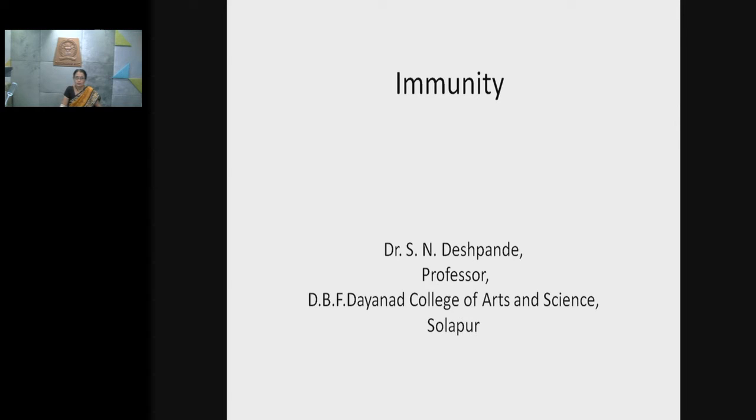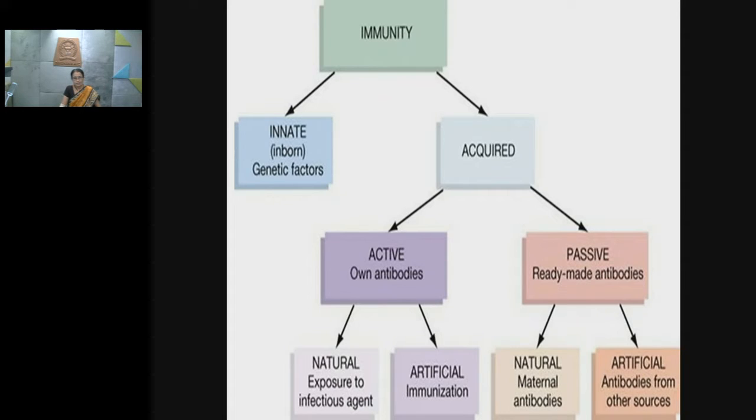Today, I am going to talk with you about acquired immunity. Before going into what is acquired immunity, let me tell you what is immunity. Immunity is the resistance power to fight with the pathogenic organism and its product. This resistance power may be either from birth in our body or it may be acquired during the course of our life. Depending on this, the immunity is classified as innate immunity and acquired immunity.